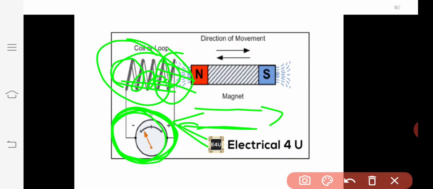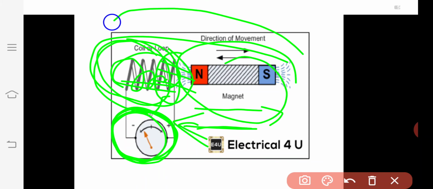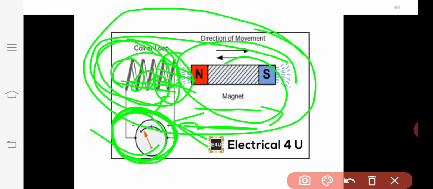in this coil. Both effects, the electric effect and the magnetic effect, are called the electromagnetic effect. Due to this effect, an electromotive force is produced and a current is developed here.